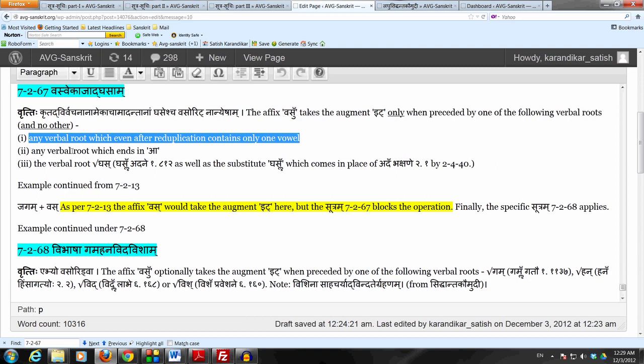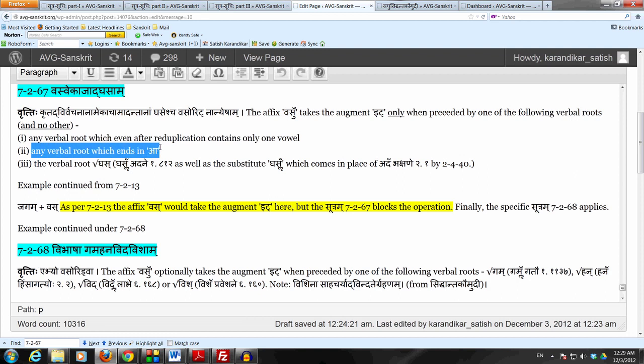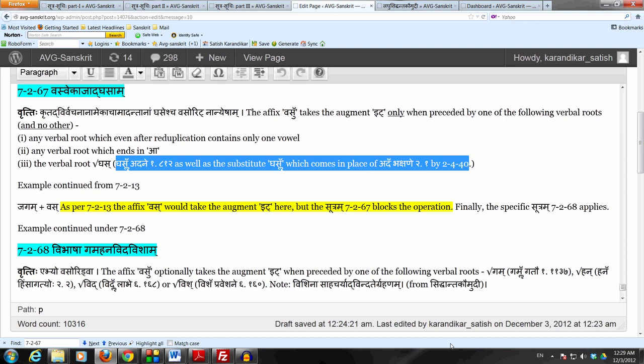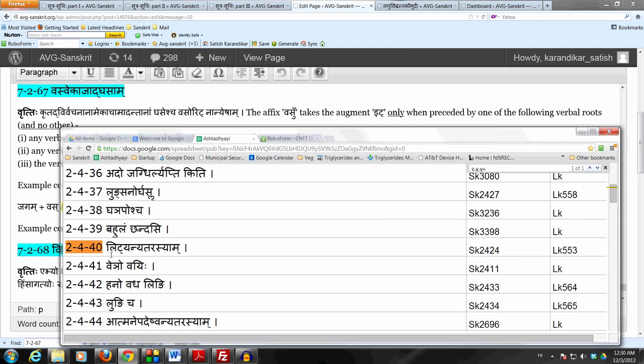The second set of verbal roots is those which end in akaraha. Dhatu stha. You get tasthivas Pratipadikam. Tasthivas, because that verbal root stha ends in the akara. So that's the second set of verbal roots, following which the affix vasu takes the augment it. And third is a single verbal root ghas, ghaslr adane, the bhvadiganaha, as well as the substitute ghaslr, which comes in place of ad bhakshane by 2.4.40. So these are the three sets of verbal roots, following which the affix vasu takes the augment it.